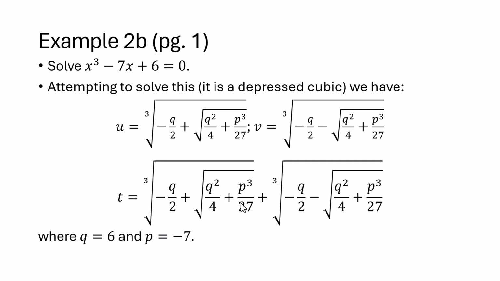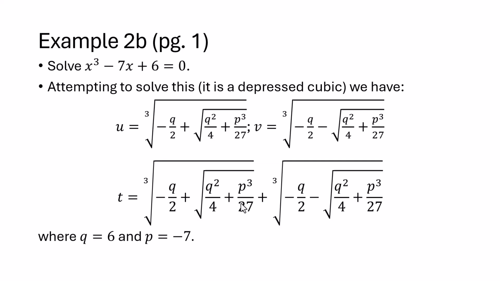If we wanted to solve x cubed minus 7x plus 6 equals 0, we're in luck. This happens to be a depressed cubic. So Cardano's formulas could come up and help us solve this. And Cardano's formulas are here for solving a cubic. Now, Cardano was one of the first people to publish results on solving cubic equations. You can read about the history on that online.